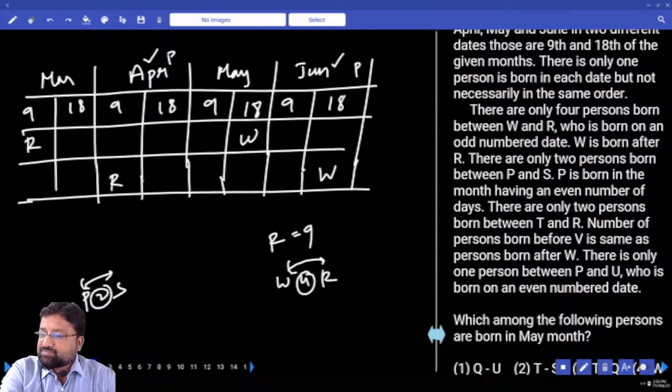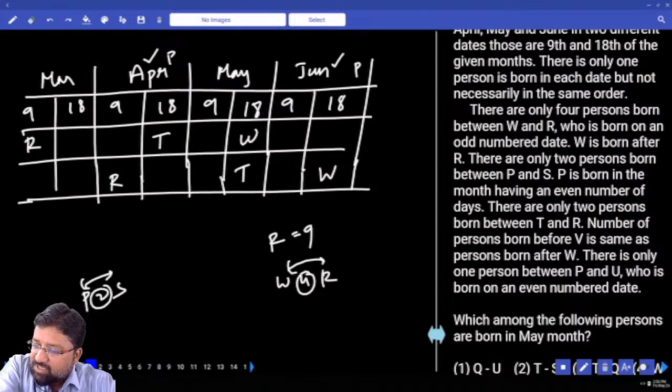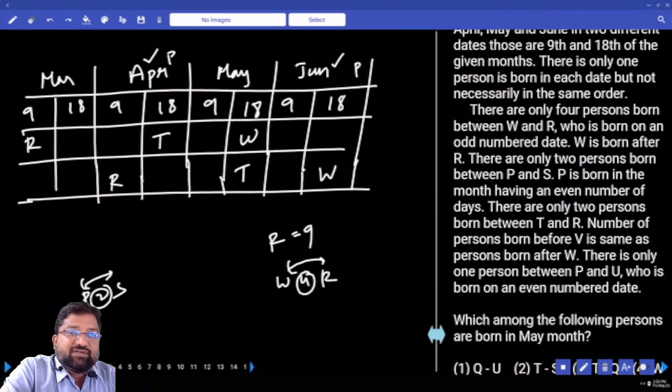Next line. There are only 2 persons born between P and R. The number of persons born before V is the same as the number of persons born after W. W is third from last, V should be third from first. W is in the last, V should be in the first. Next line.